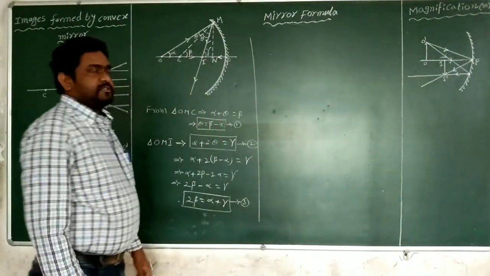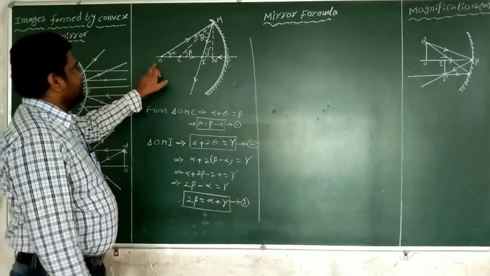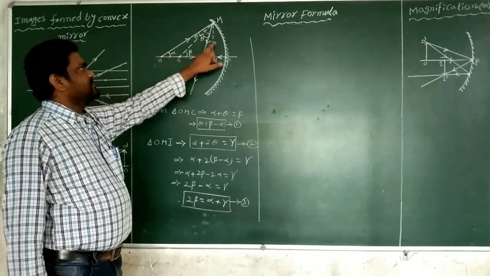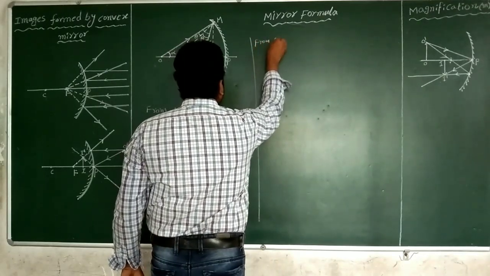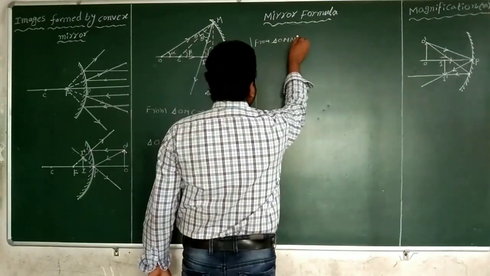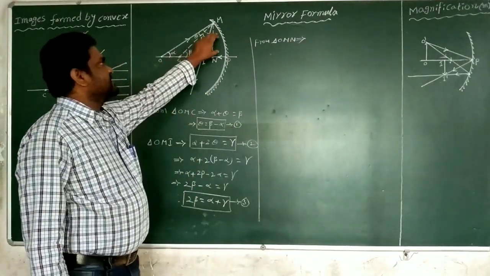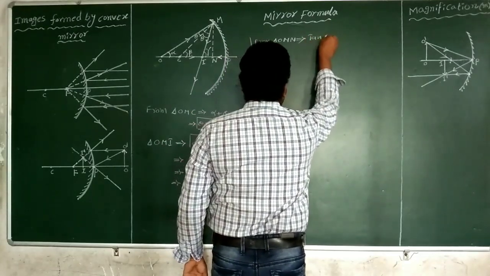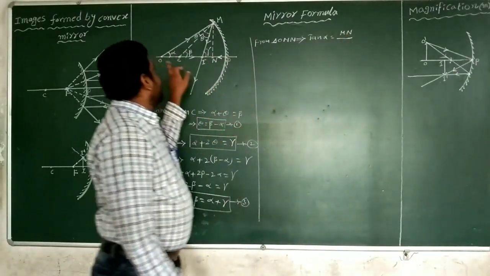Next, from triangle OMN, which is a right angle triangle, tan alpha equals opposite by adjacent, so tan alpha equals MN divided by ON.